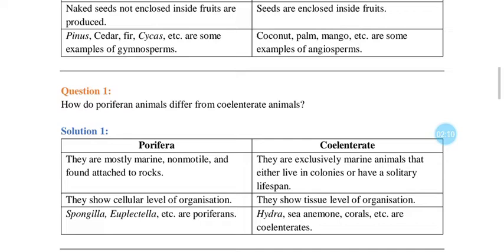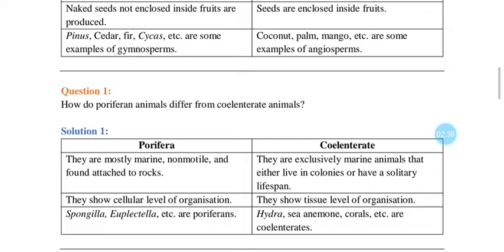In this manner, if you understand the classification of kingdom Animalia, it will be very easy for you to differentiate between any of the phyla of kingdom Animalia. Not only in kingdom Animalia, it is applicable to all classification systems. All classification systems are arranged from primitive to advanced.